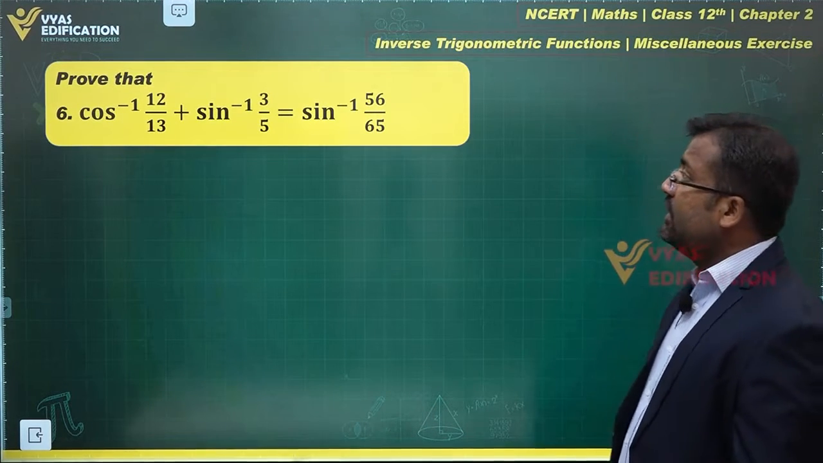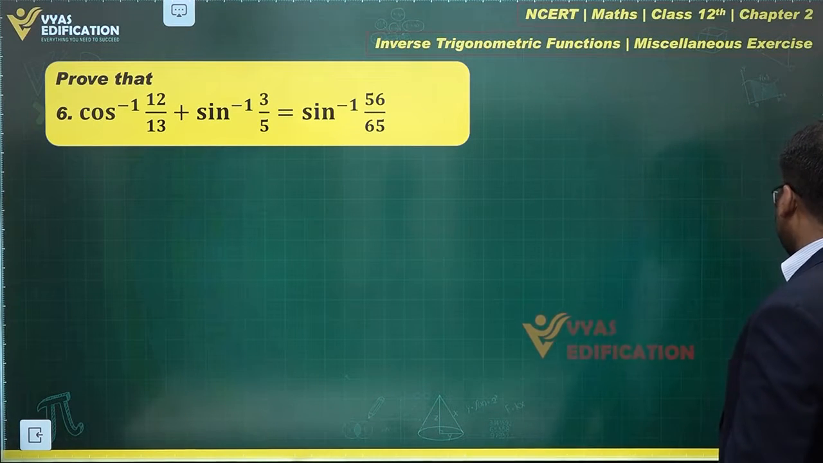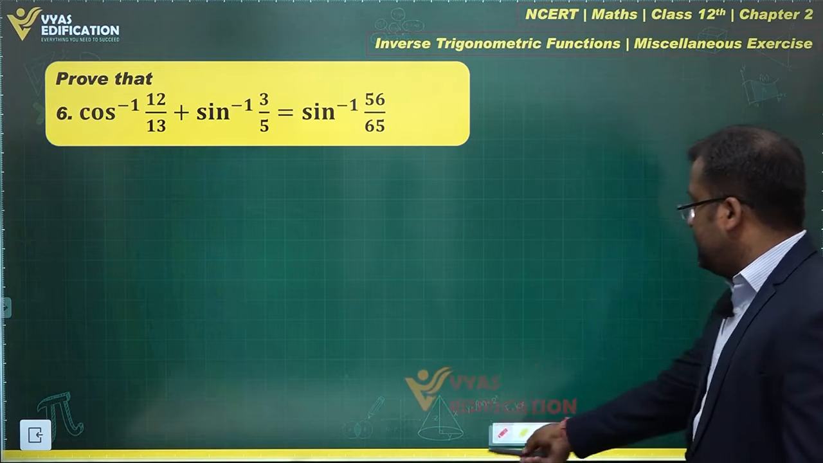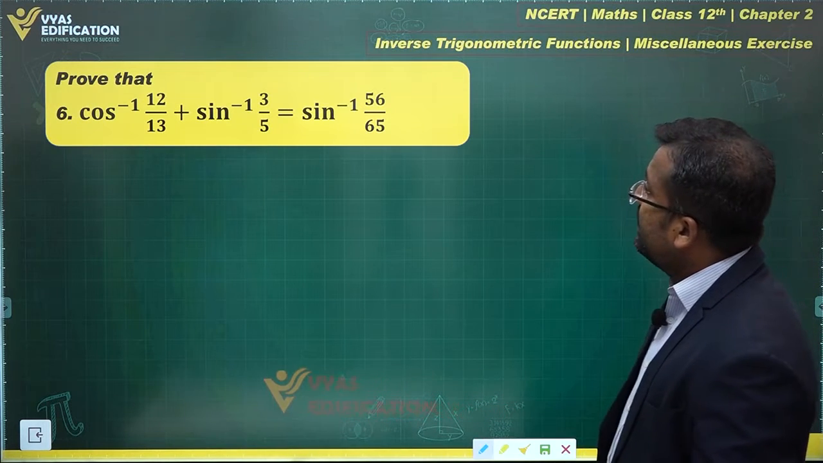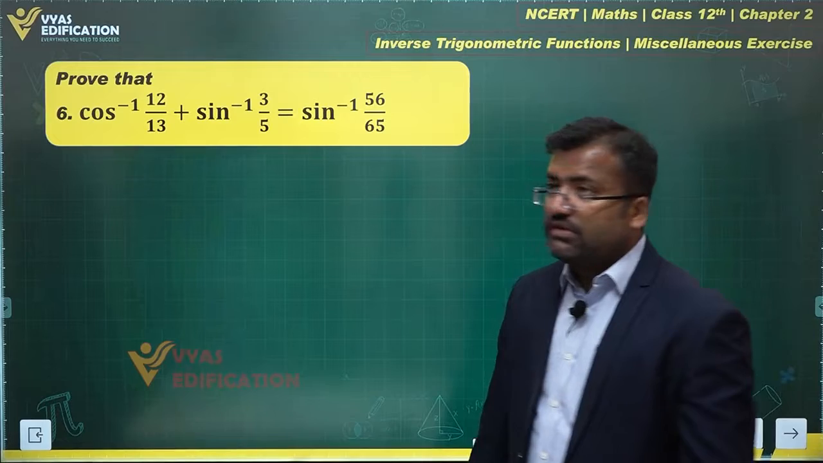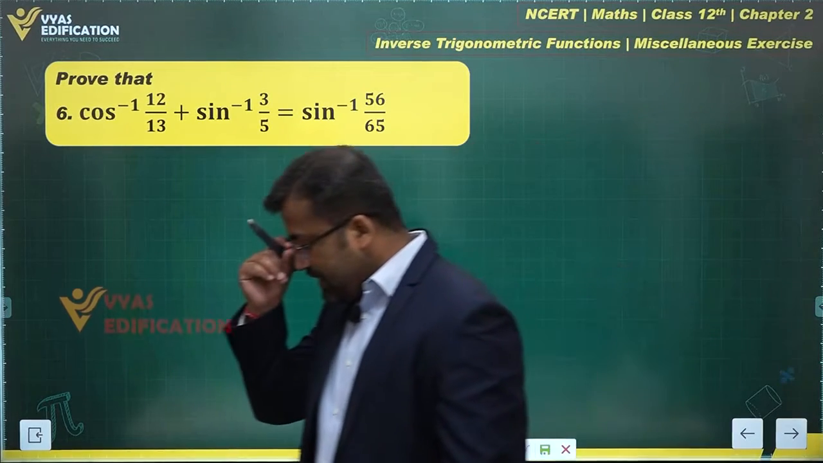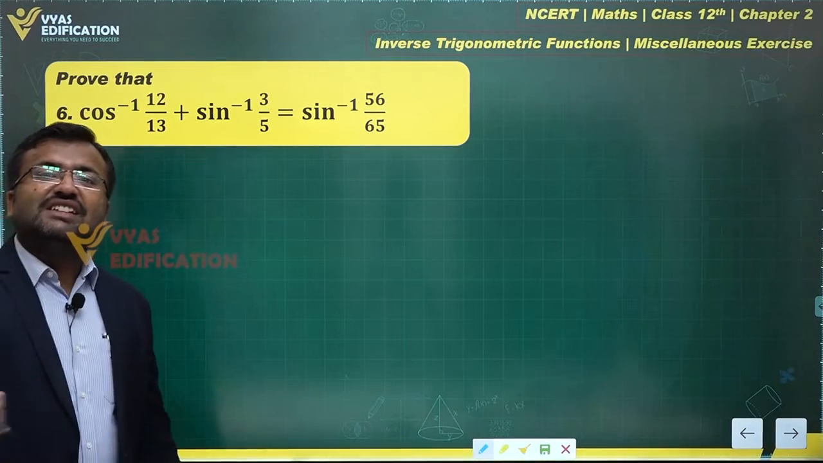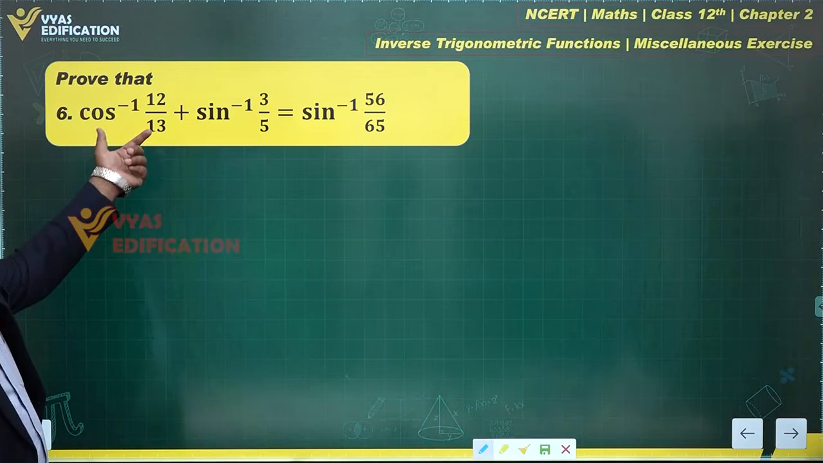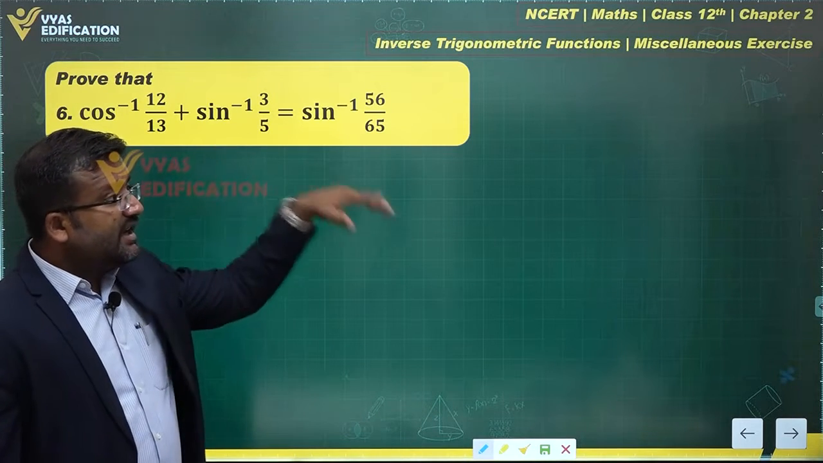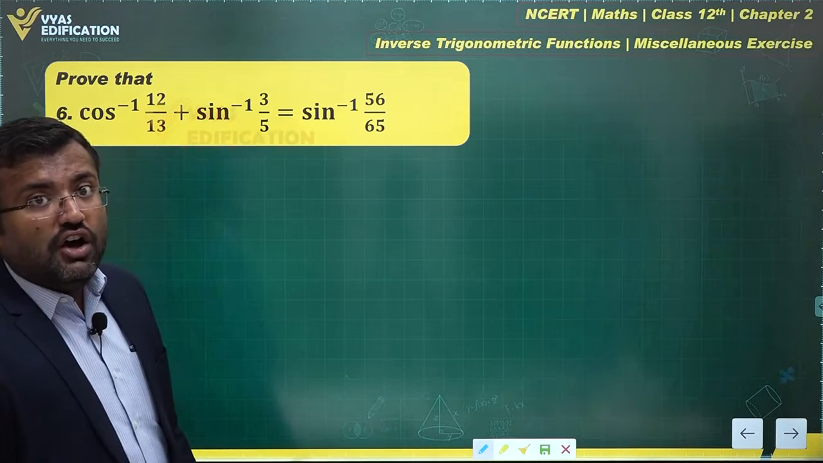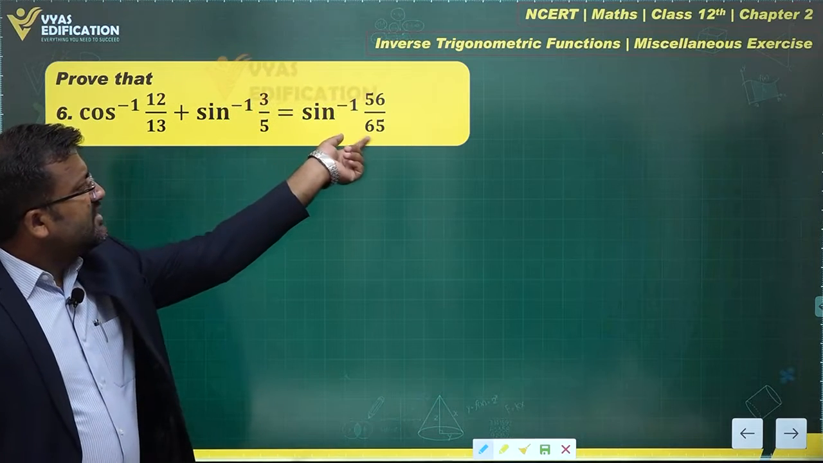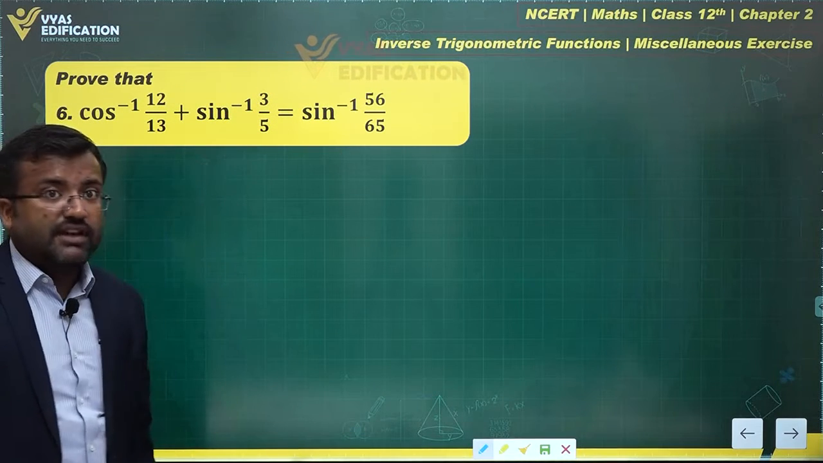Let's talk about this question. Cos inverse 12 by 13 plus sin inverse 3 by 5 is equal to sin inverse 56 upon 65. Okay, what are we supposed to do in this one? One of the approaches, as we discussed in the previous question, is to convert this in terms of tan inverse, this in terms of tan inverse, and then apply tan inverse x plus tan inverse y. Or alternatively, since this is sine inverse of something, we can find sine of theta plus phi, right?